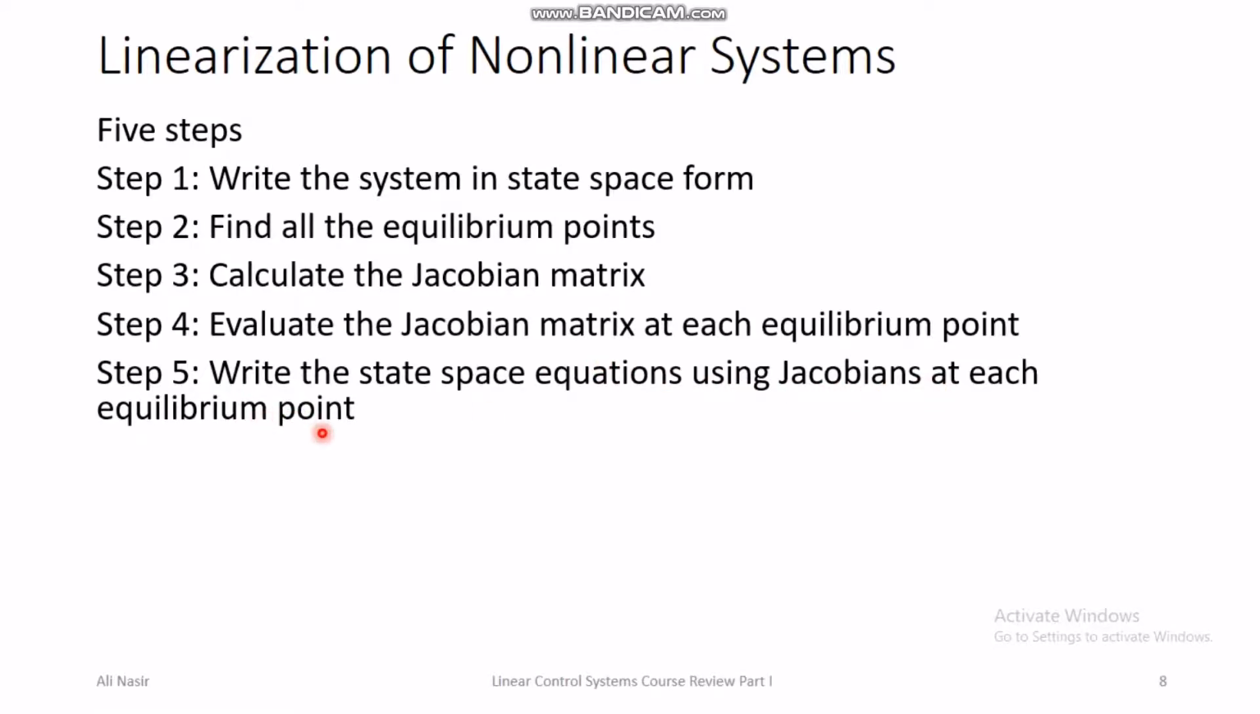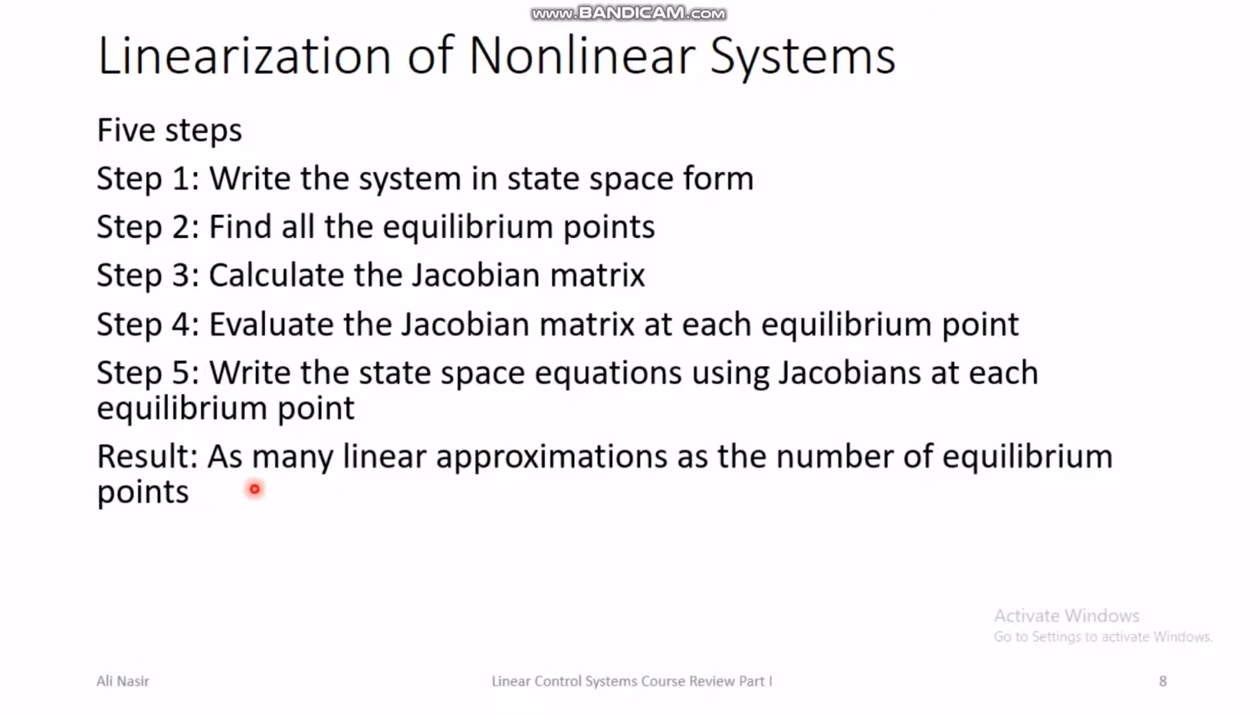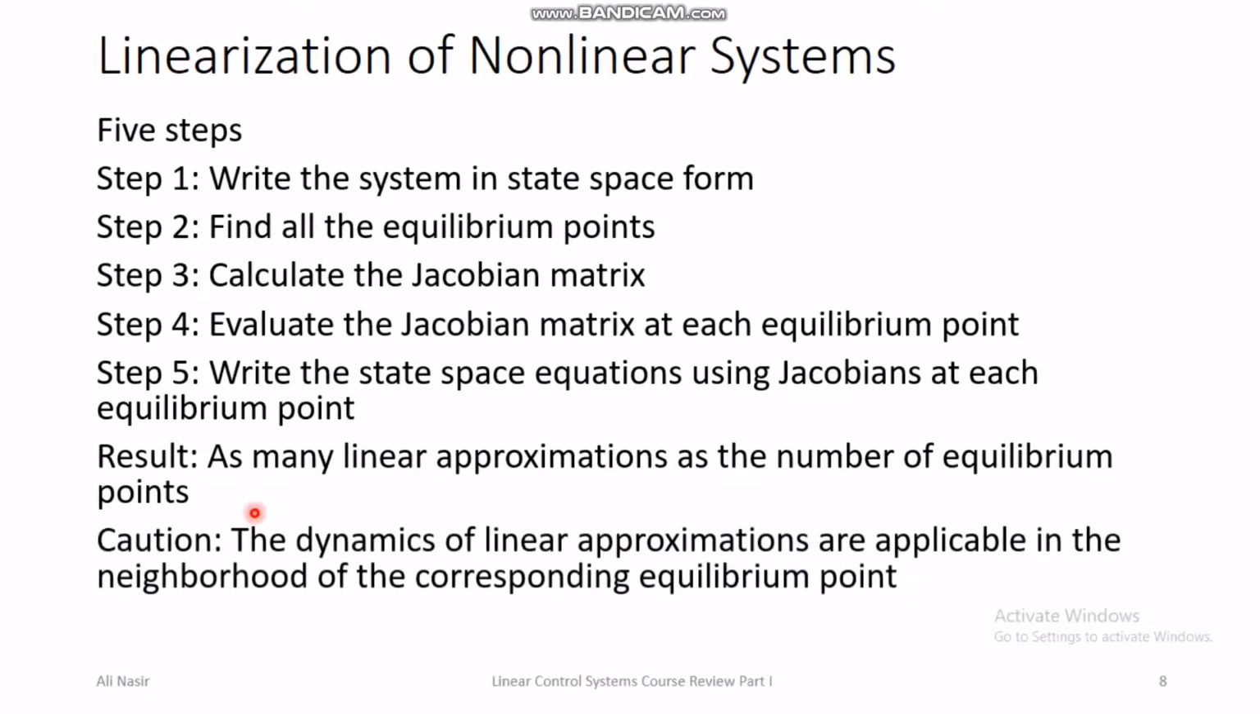So these were the 5 steps that we discussed in this course for developing linear approximation of nonlinear systems. So as a result, we develop as many linear approximations of a nonlinear system as there are equilibrium points. So for each equilibrium point there is a corresponding linear approximation for the nonlinear system. And the question here is that the dynamics of the linear approximation are applicable only in the close vicinity or neighborhood of the corresponding equilibrium point.